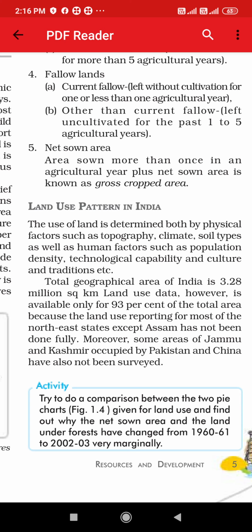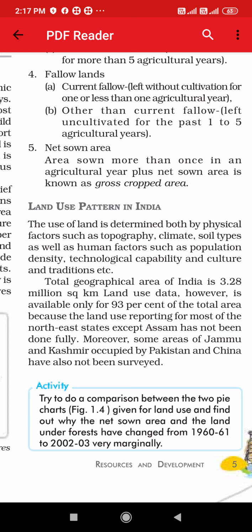we have to see the technology used, and the population density also. The total geographical area of India is 3.28 million square kilometers, right? Land use data, however, is available only for 93% of the total area, because the land use reporting for most of the northeast states except Assam has not been done fully. It means we have enough land. In short, what they are saying is that we have enough land but we are not utilizing it properly.